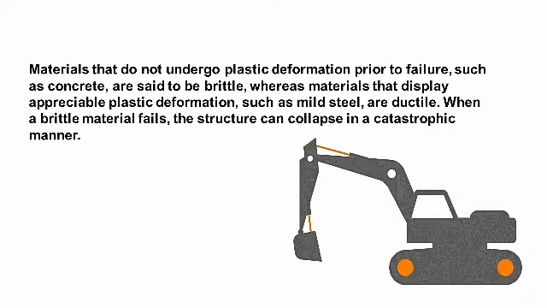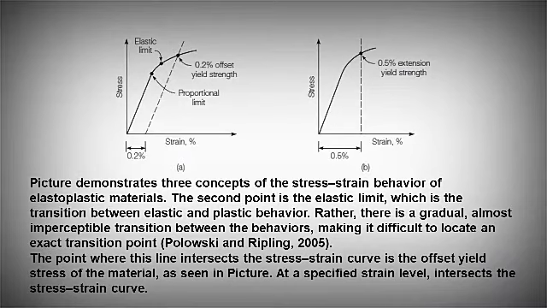Materials that do not undergo plastic deformation prior to failure, such as concrete, are said to be brittle, whereas materials that display appreciable plastic deformation, such as mild steel, are thus ductile. When a brittle material fails, the structure can collapse in a catastrophic manner.